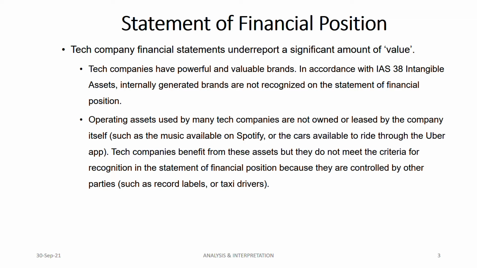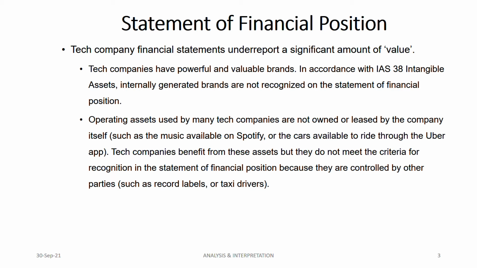So the tech companies, it could be anything, Facebook, Google, Amazon, they benefit from this asset. What is this asset? The music, the app. They benefit from this app, but they do not meet the criteria for recognition in the statement of financial position, even though they're using this asset, because they are tech companies, they do not own this asset or lease this asset on their own. They're using some other company for that. That's why they cannot recognize this asset in their financial statement. Why? Because it is controlled by other parties.